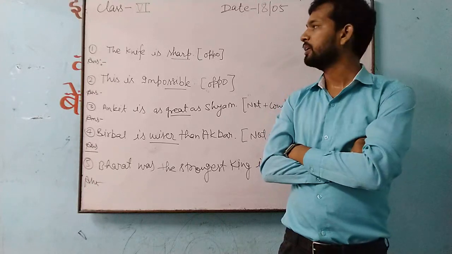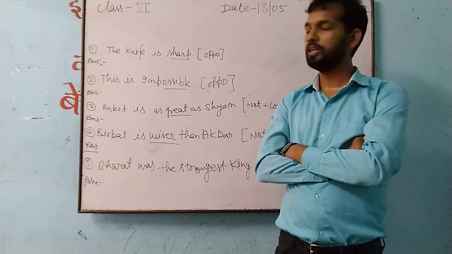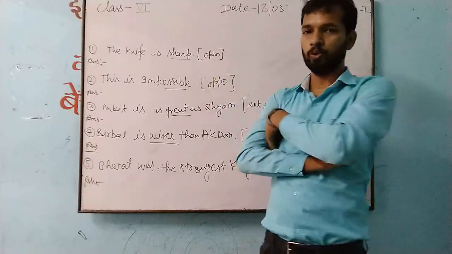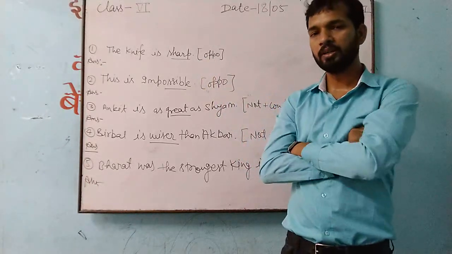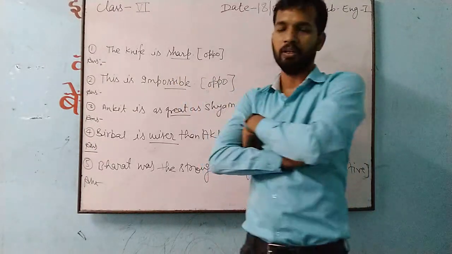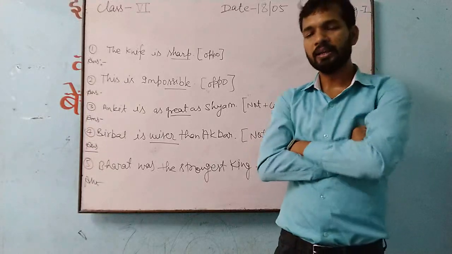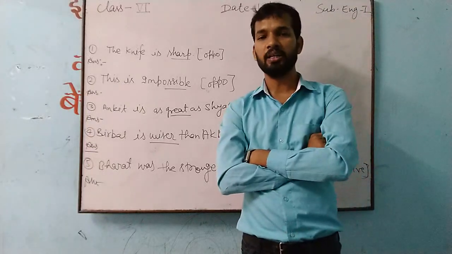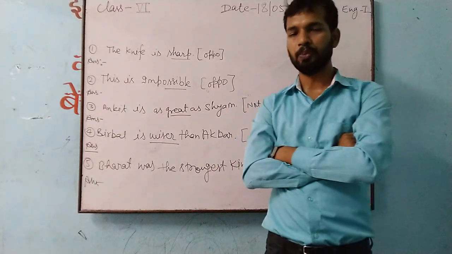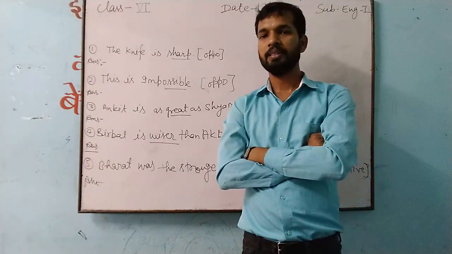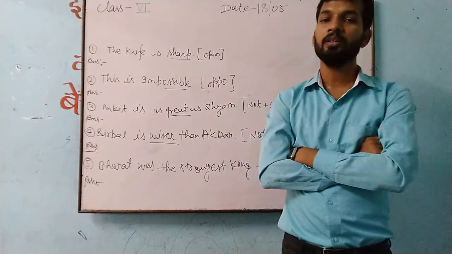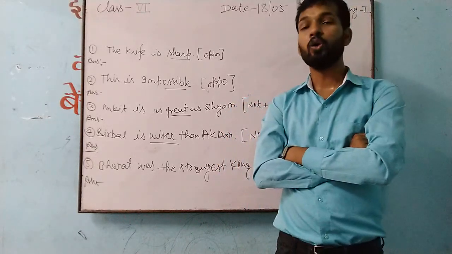And how it will change, you see, next to sharp I have written oppo, meaning opposite. You have to find the opposite of this word. Sometimes you can get an adjective, sometimes a verb, sometimes different parts of speech. Whichever particular word you get, you have to find the antonym of that.